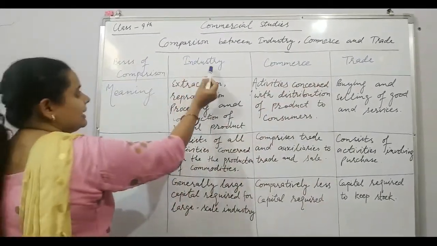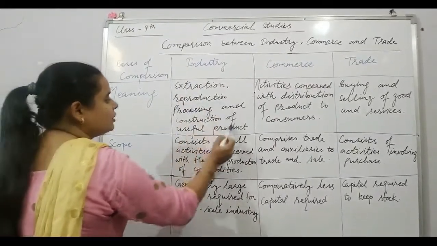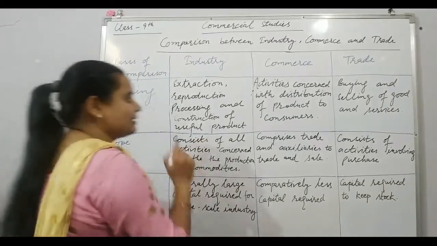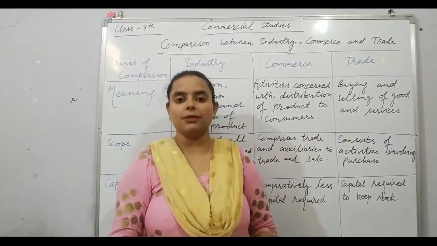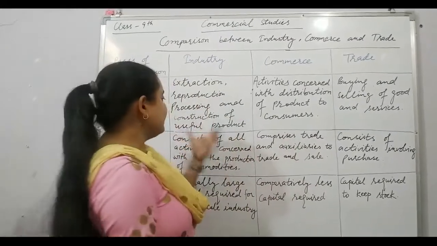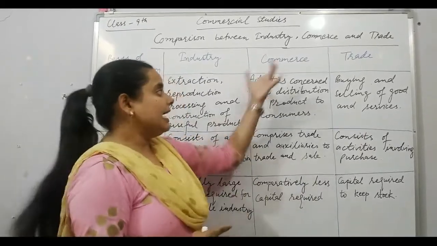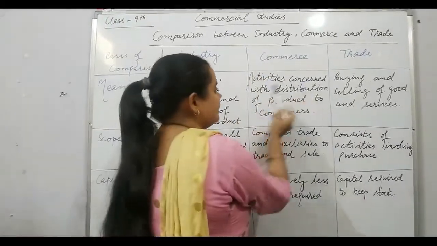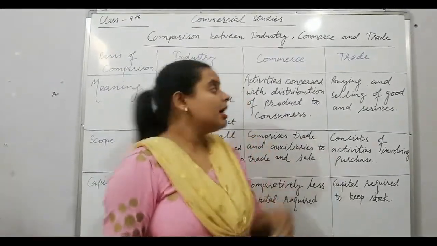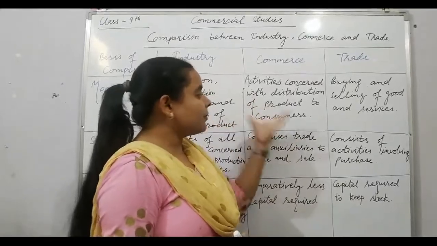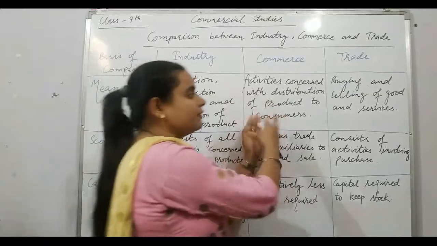Meaning: industry, extraction, reproduction, processing and construction of useful products. In industry, we reproduce, we process, we take out things from the earth, or we simply construct the useful products which we need. In commerce, activity concerned with distribution of products to consumers. In commerce, what do we do? We distribute the products to the consumers. In industry, we make. In commerce, we distribute.